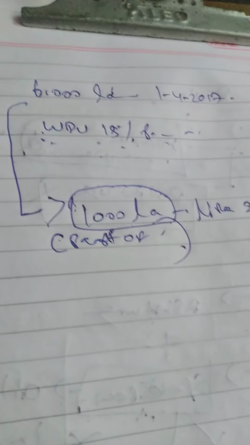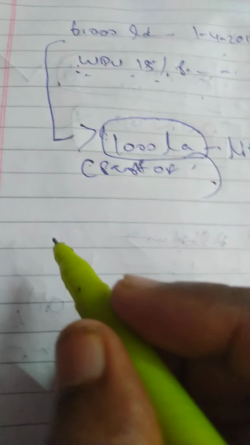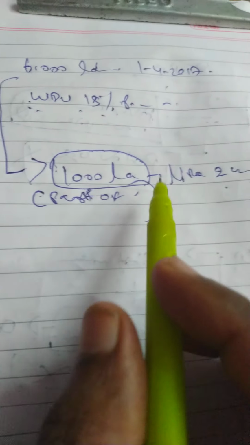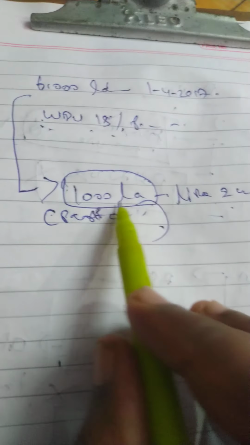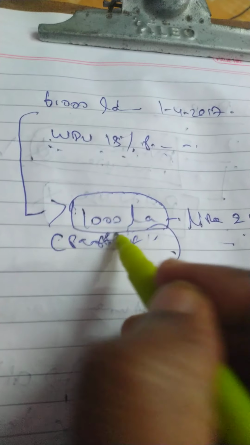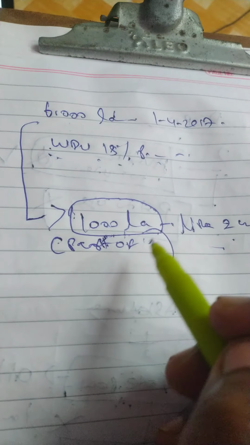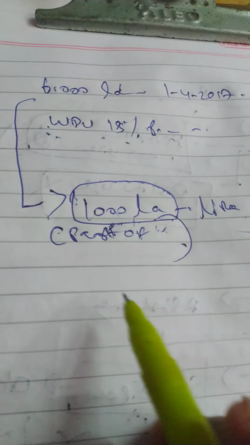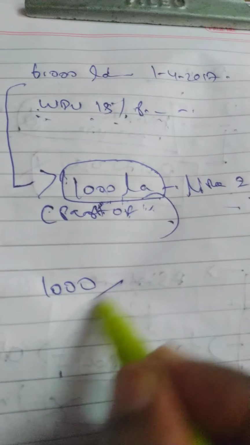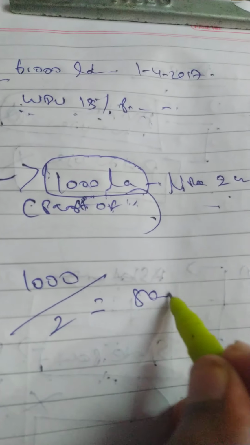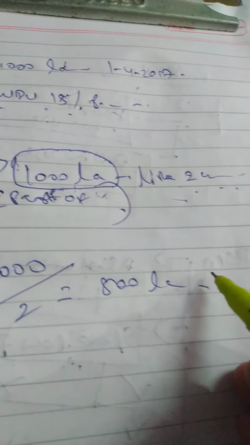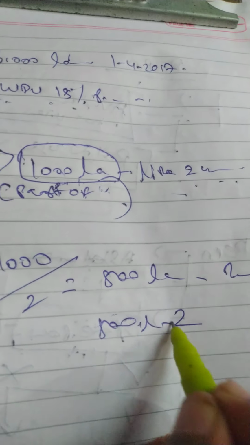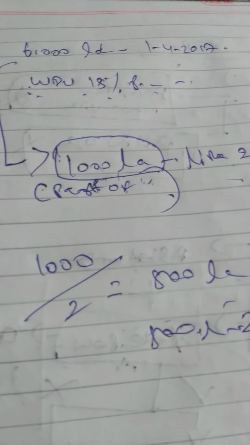It is allowed, as we just discussed. Depreciation can be provided for the part separately, if that part's value is significant compared to the total value. Yes, of course, 1,000 lakhs is around 20% of the main value. So for this 1,000 lakh we can provide depreciation. 1,000 divided by 2 equals 500 lakhs. First year 500 lakhs, second year 500 lakhs. We can provide depreciation, and you have to write the theory also.